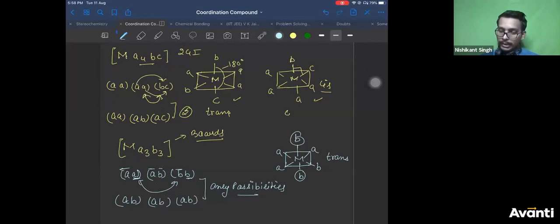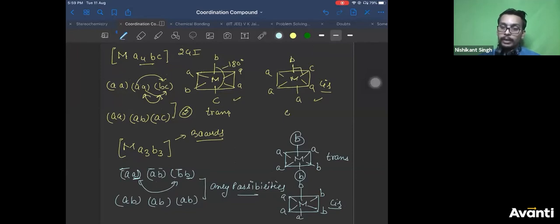Correct? Now let us keep all the B at 90 degree. B, B, B. So the angle between these two B is 90 degree. Angle between these two B is also 90 degree. There is no B which is at 180 degree. So A. This is your cis isomer.